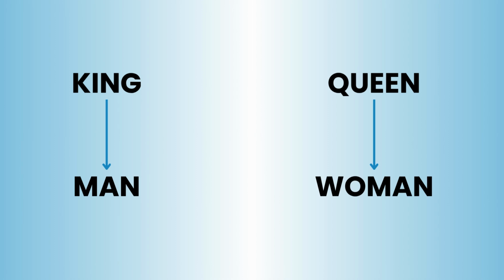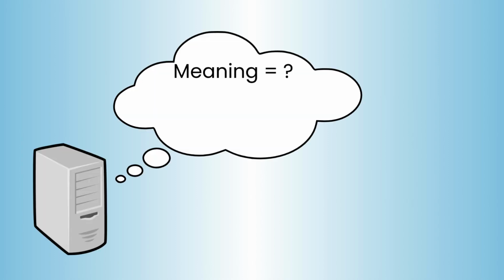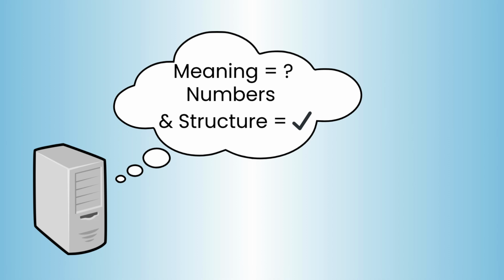How does a computer understand the word king is related to man in the same way that queen is related to woman? How can it possibly grasp this abstract concept of royalty and gender? Computers don't understand meaning, they only understand numbers and structure.